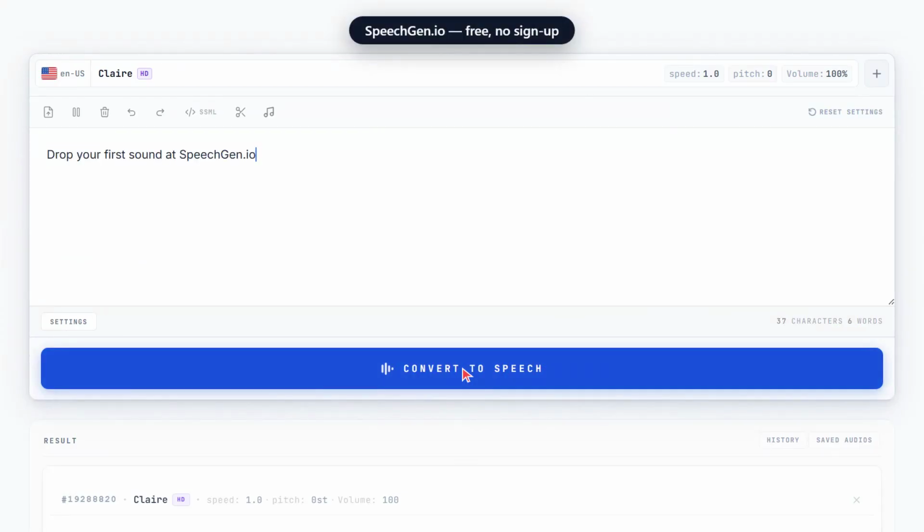Thousands of sounds across dozens of categories. Star your favorites or automate through the API. Free, no sign up. Try it at SpeechGen.io.